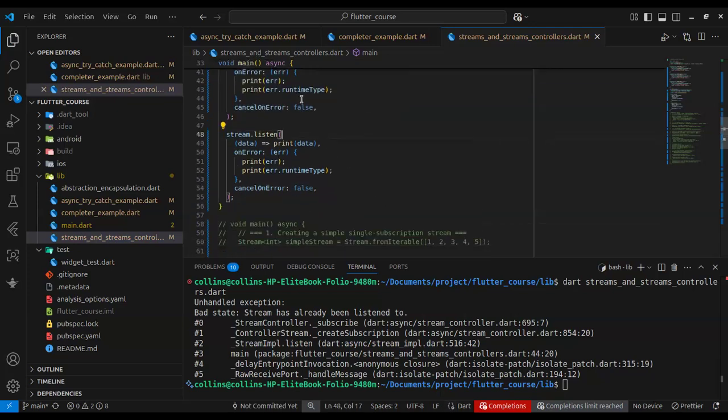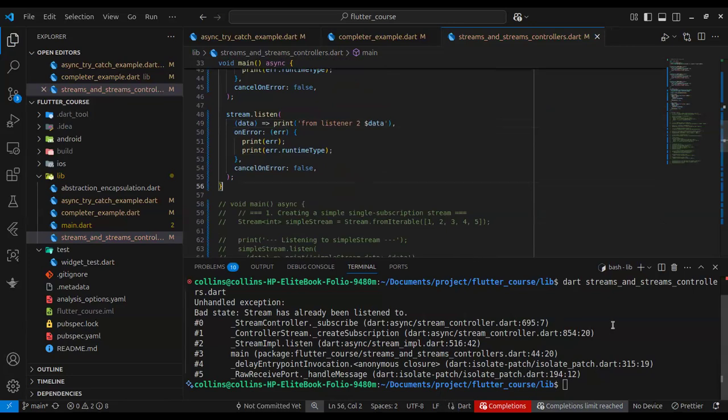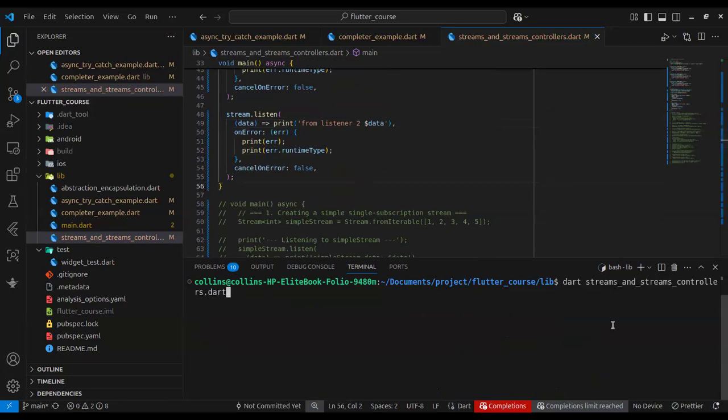So let's annotate these things a bit so you can understand where each value is printed from. From listener 1. Let's call this from listener 2. Okay, wonderful. So when we run this code, it's not going to throw us an error.